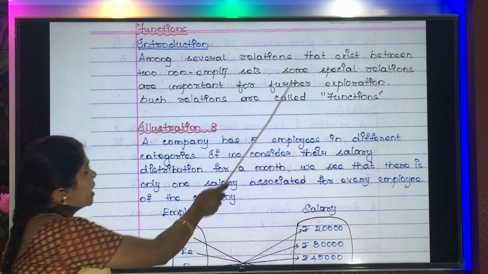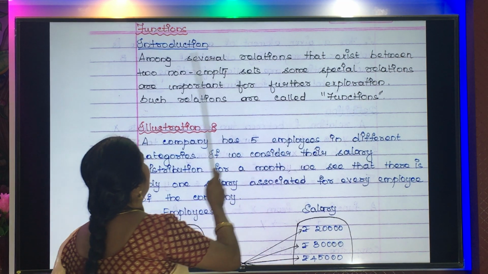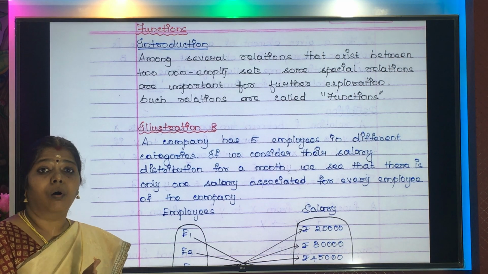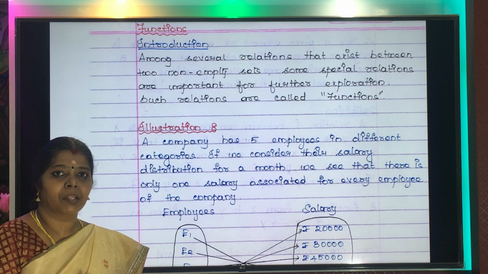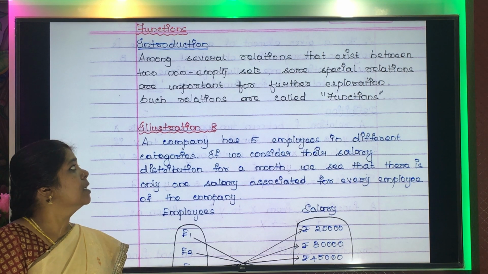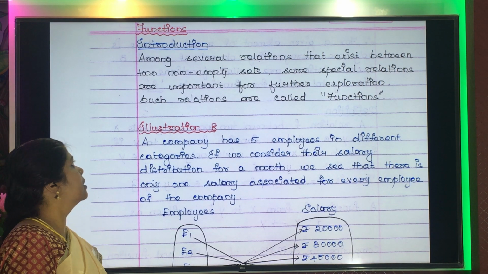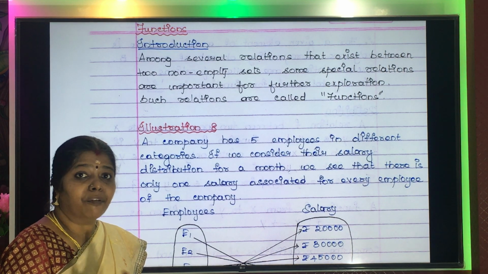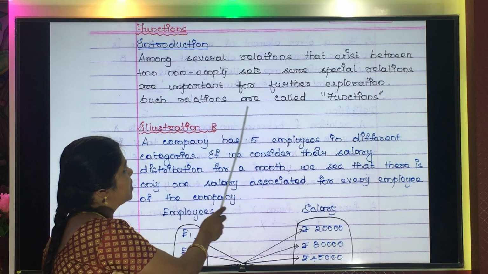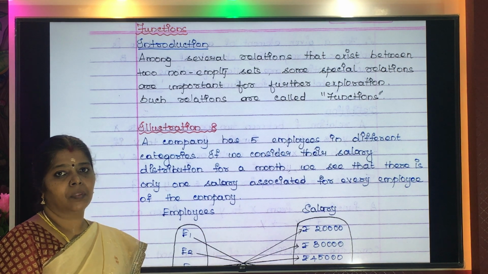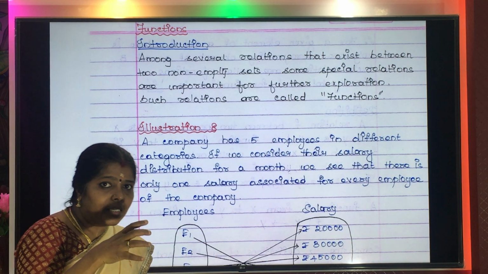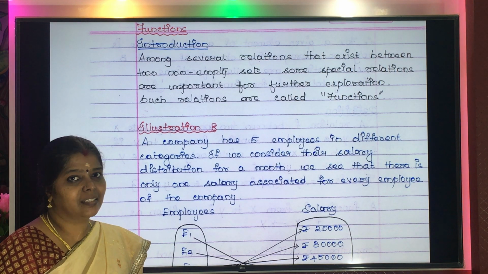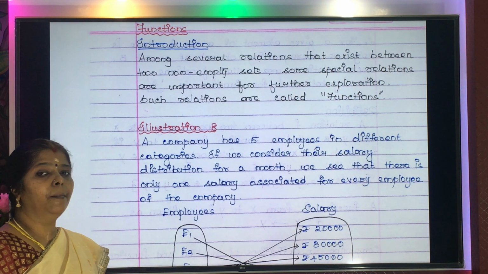Okay. Some special relations are important for further explorations. Not all relations will become functions. So only some relations can be considered as functions, and such relations are called functions. So in order to consider a relation as a function, there must be some special reasons, isn't it? So let us see what that is.